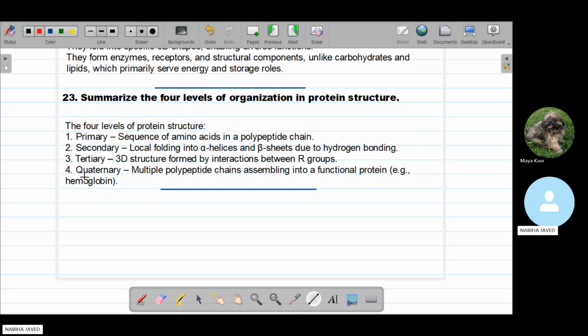And the last one is the quaternary. Multiple polypeptide chains assemble into a functional protein, like hemoglobin.